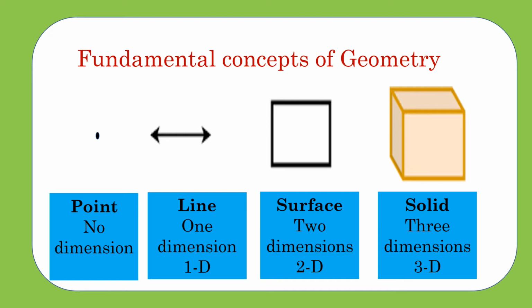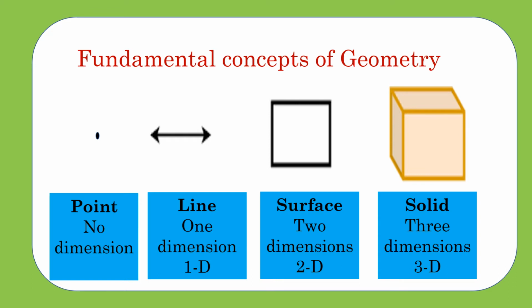If I put 10 such points to make a line on one side, and on another side if I put 20 such points to make a line, now tell me which line is the bigger one? Yes, the line which has 20 points is the bigger line than the 10 pointed line. Right? So, the number of points will limit the length of the line. So, we can say points limit the line. Can we measure the length of the line? Yes, we can measure the length of the line using a ruler or measuring tape.